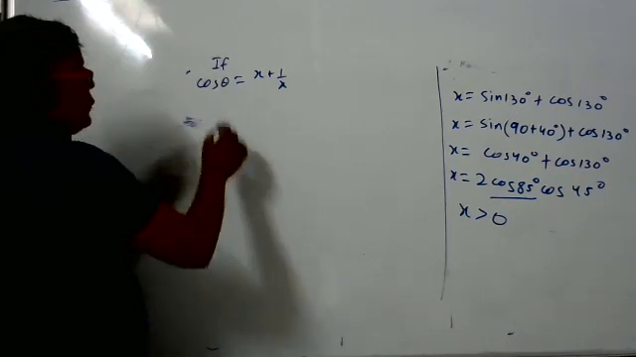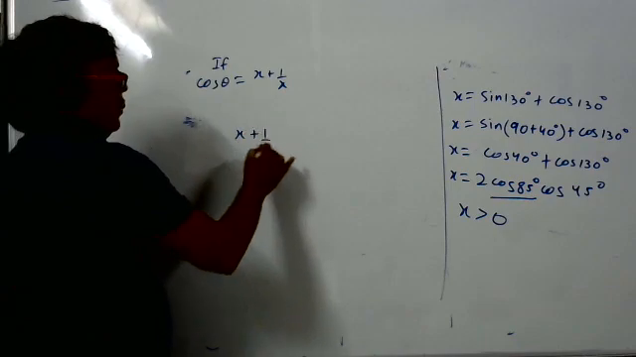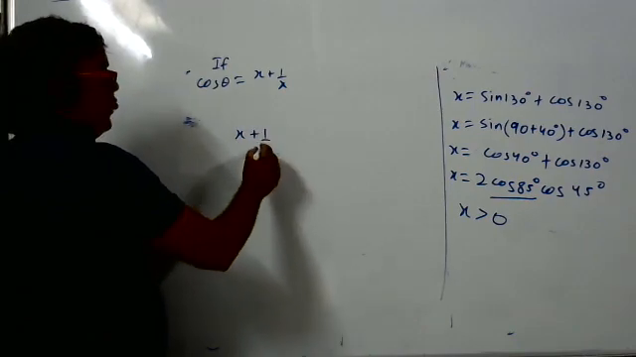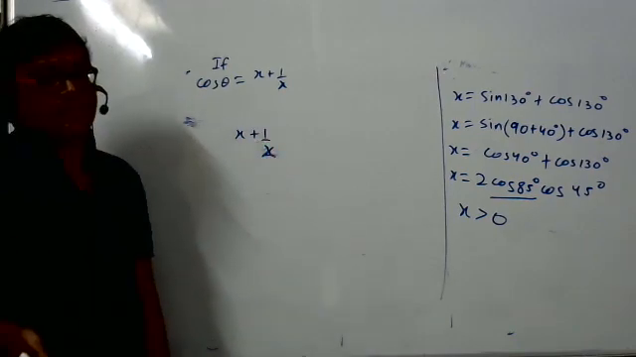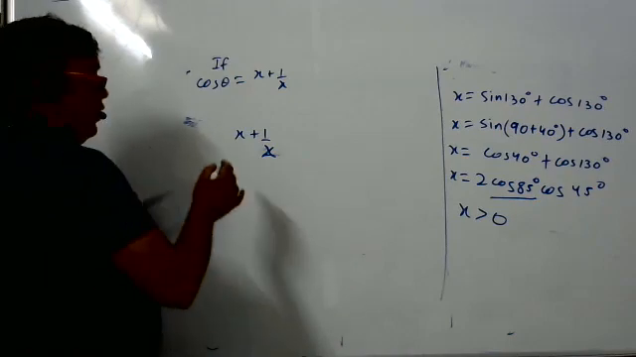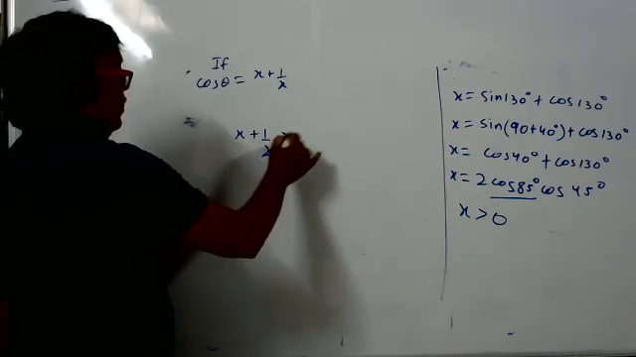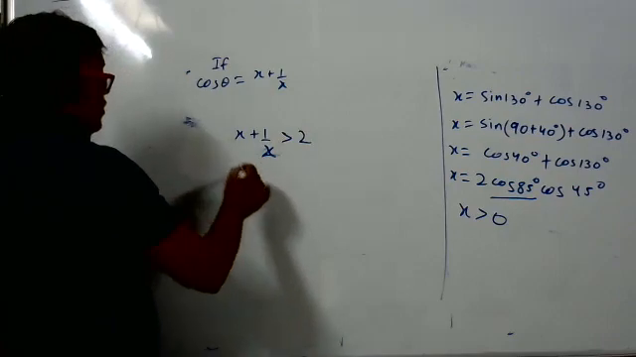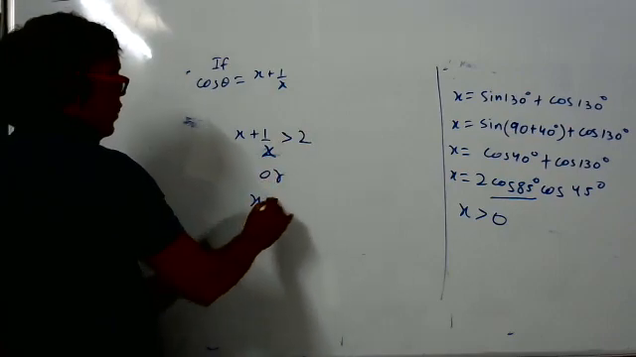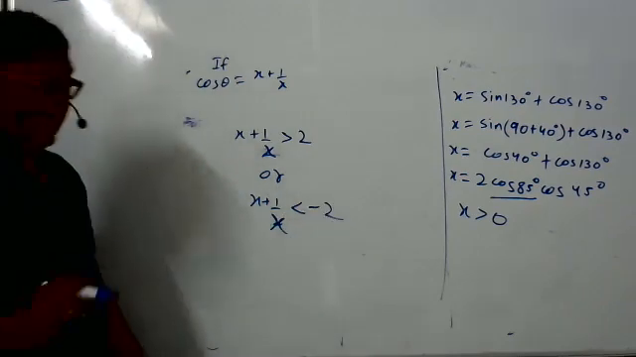If for real values of x, cos theta is equal to x plus 1 by x, then what is theta? I understood. Now see, student, one day I gave these notes. Whatever value you put for x, x plus 1 by x will be greater than or equal to 2, or less than minus 2. I think this girl didn't understand.